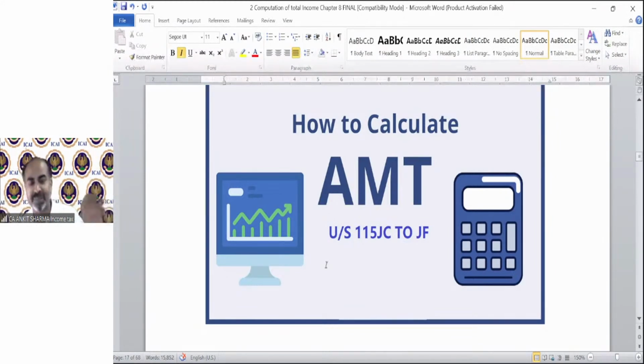So they just jumbled the words, rearranged MAT, minimum alternate tax, and made it applicable to cases other than companies, that is AMT, alternate minimum tax. MAT is not part of your syllabus in intermediate level. That is going to be discussed in final, but AMT is part of your syllabus, which we are going to discuss. Let's see if there is any query.